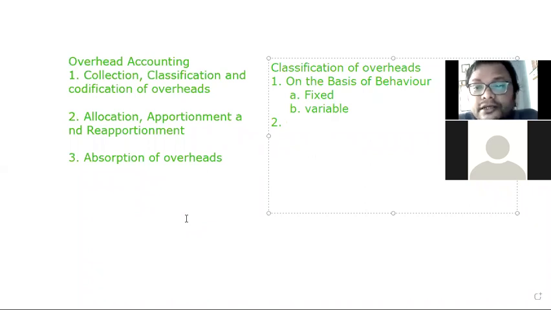Understand? For example, take an example of rent. Your factory premises are on rent, and for the month of April, your rent of premises is 10,000 rupees per month. Now your production in the month of May, let me say for example, is 100 units only, and in the month of June you produce near about 50,000 units because of orders.